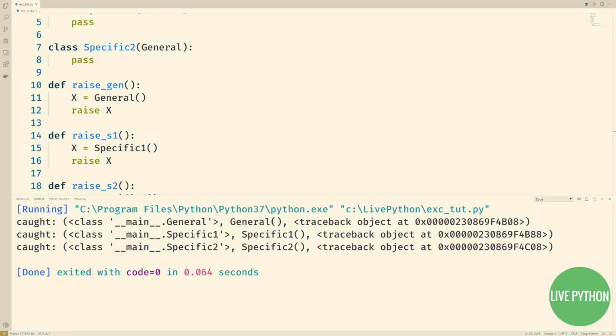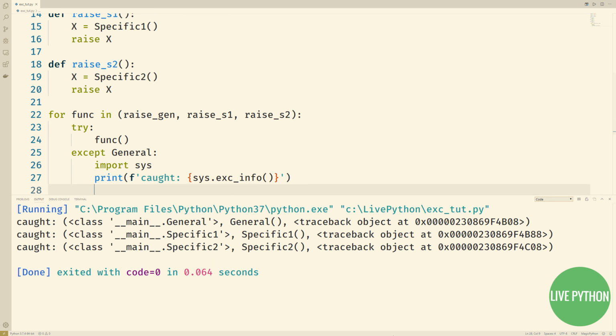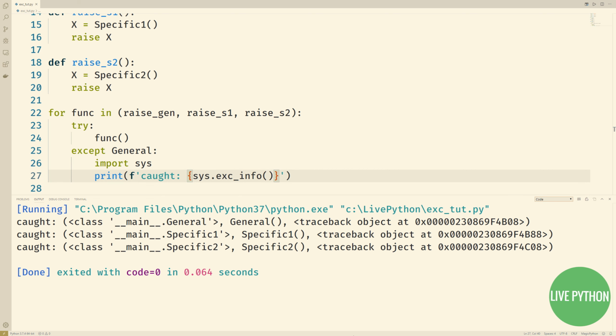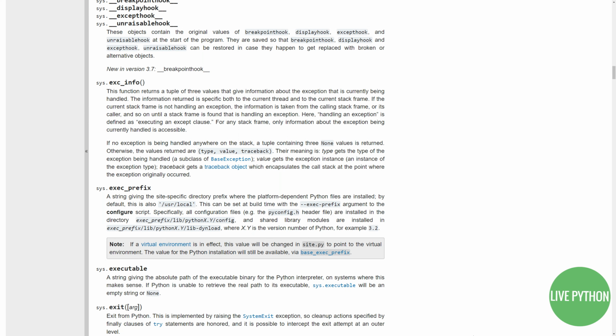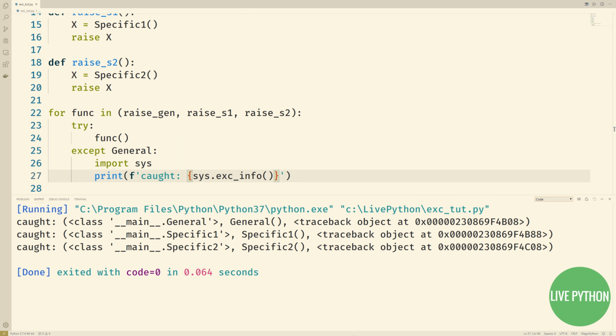And we can see that our exception handler has caught both the general exception and the two specific exceptions because they are subclasses of general. Our exception handler code, this code block here, calls exc_info, which is a function in the sys built-in module that returns a 3-item tuple providing information on the most recent exception handled. If no exception is being handled, then it returns None, None, None. Otherwise, it tells us the exception type, the exception value, i.e. the particular instance, and the traceback, which encapsulates the call stack at the point where the exception originally occurred.